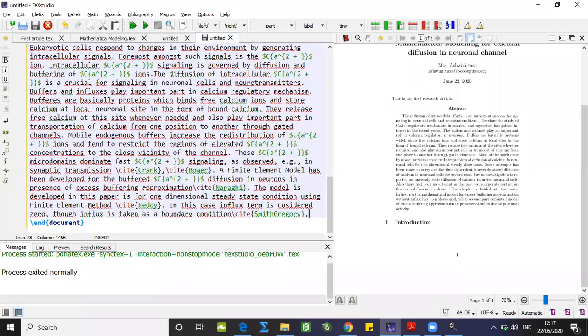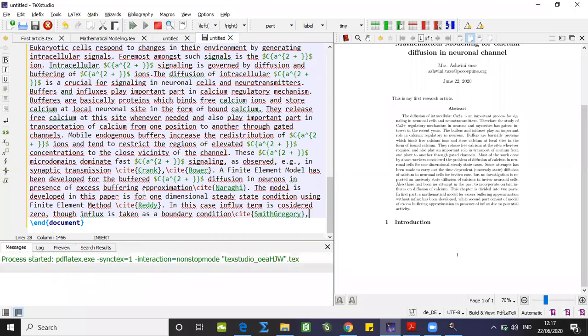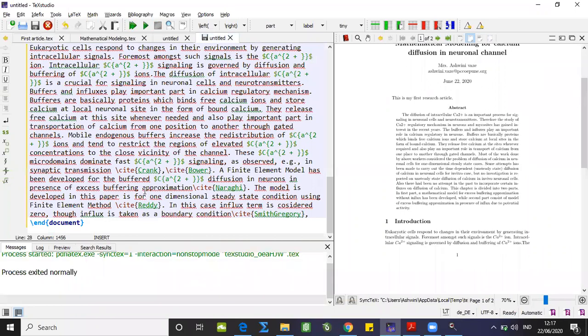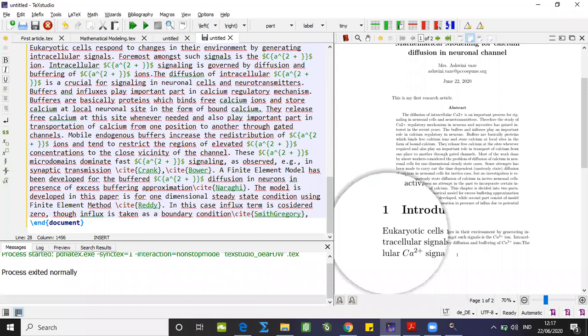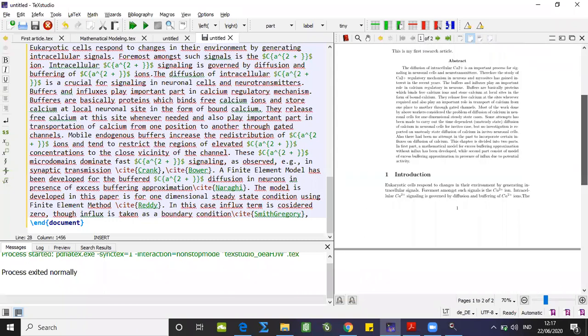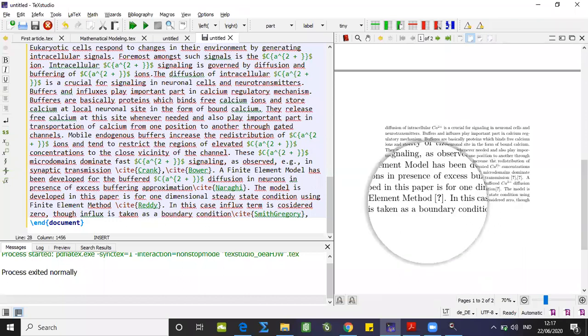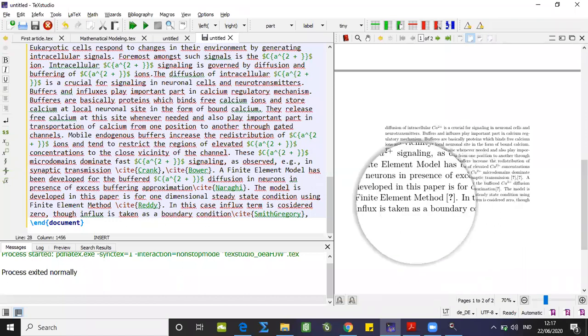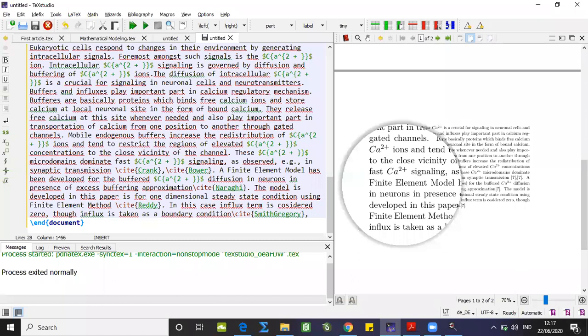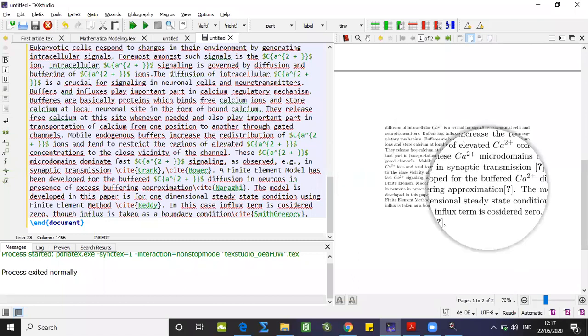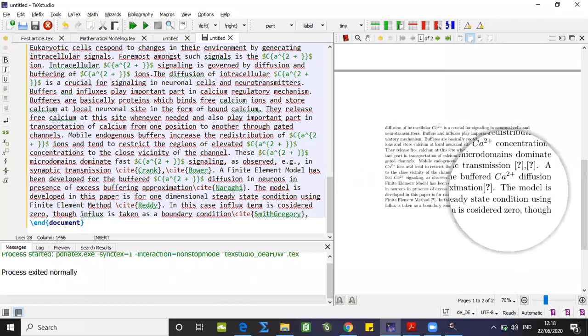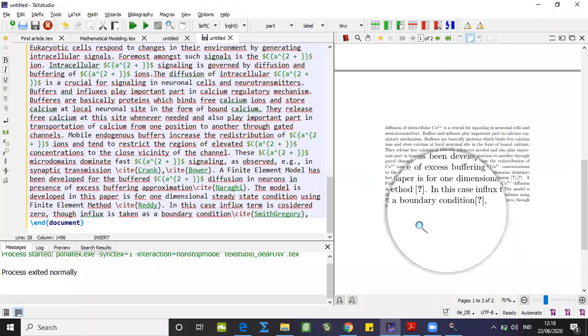So this is the introduction of my article, mathematical modeling for calcium diffusion in neuronal cell. You can observe on the right hand side, all the text is typed over here, and here observe the question marks which I'm showing. Actually, through bibliography, I cited a few things here which are not appearing because we have not included the bibliography text in this particular file.